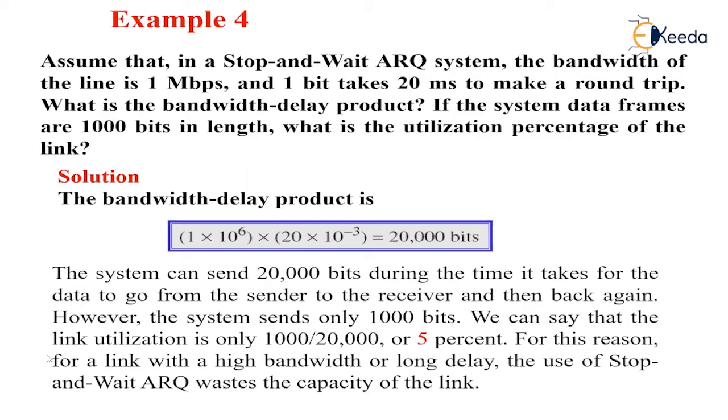Then we can say that the link utilization is only 1000 bits divided by this capacity, the bandwidth delay product 20,000, that is 5%. Here the link utilization is only 5%. For this reason, for a link with high bandwidth or long delay, the use of stop and wait ARQ wastes the capacity of the link. So this protocol is not suitable for high bandwidth links.